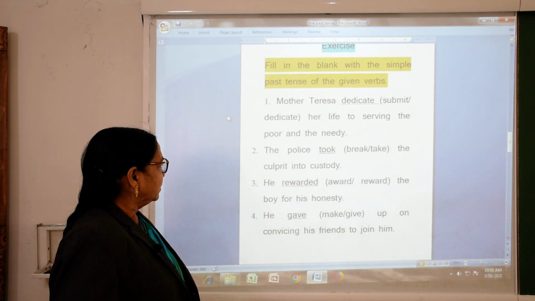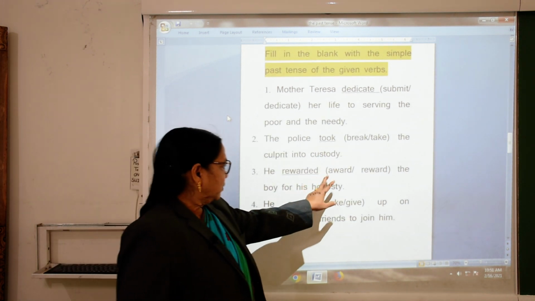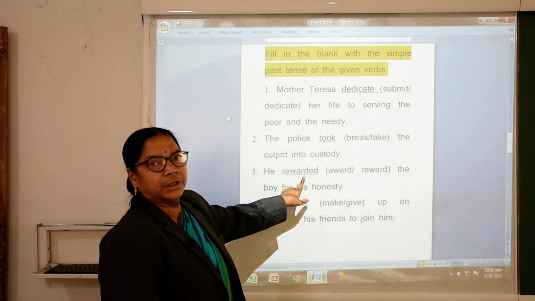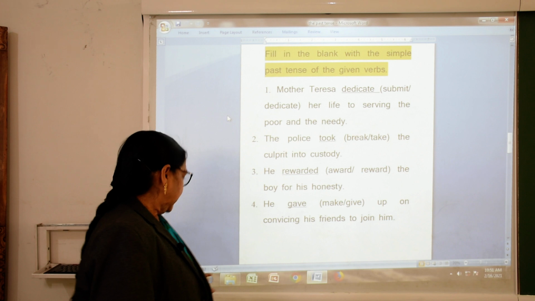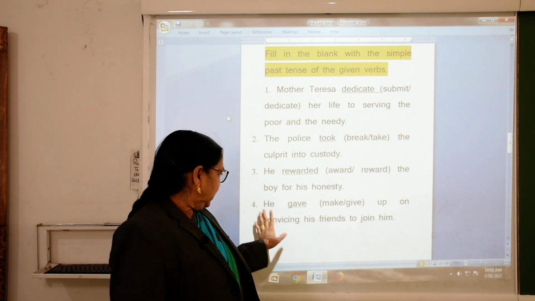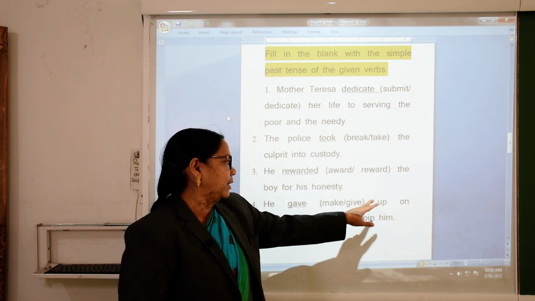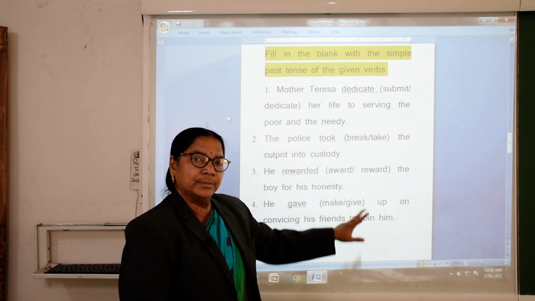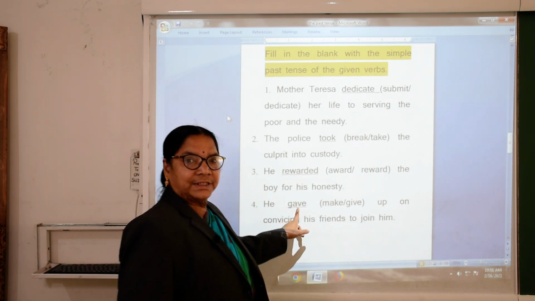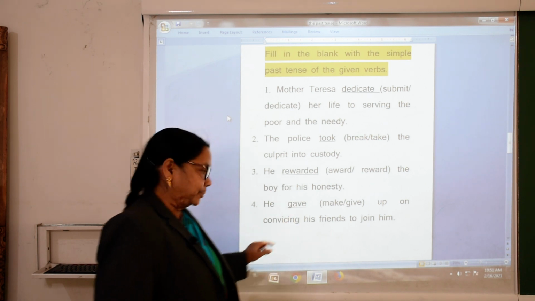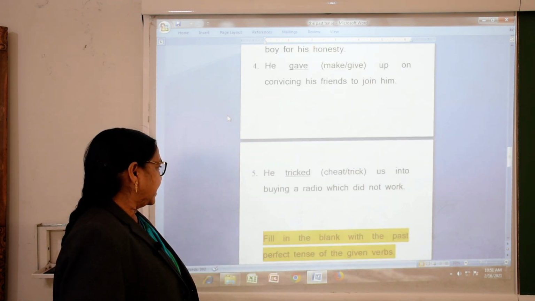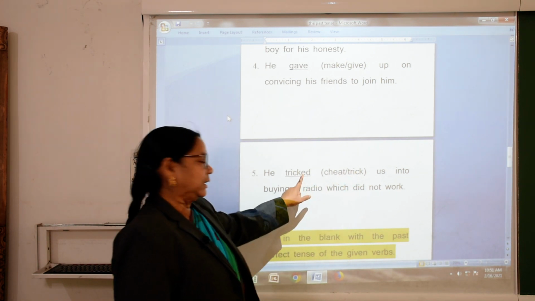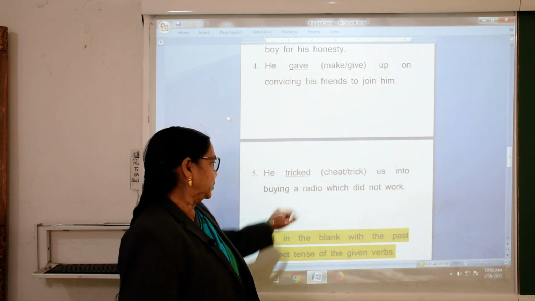Then he rewarded; reward will change into rewarded, okay. He gave; give is present and gave is past, okay. Next exercise, he tricked; "ed" will come, tricked, okay.